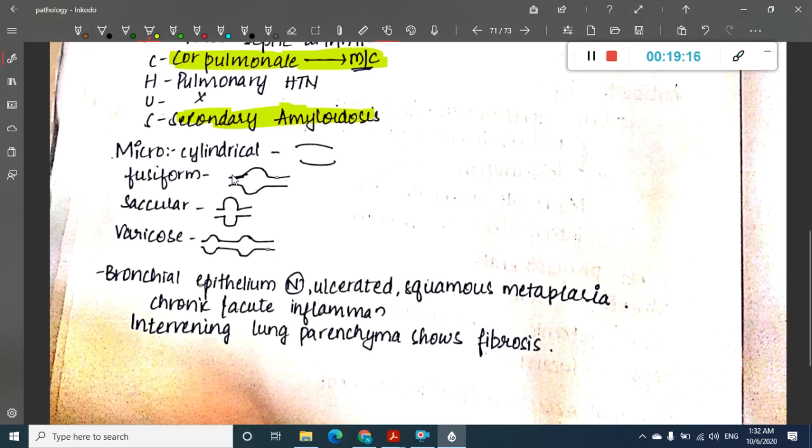You can see cylindrical, fusiform, saccular, and varicose dilatations. Now the question is, among all these dilatations, which is most common? The most common type is cylindrical dilatation. You should remember this also.